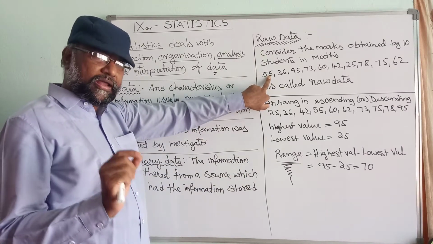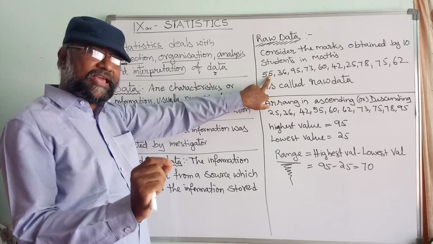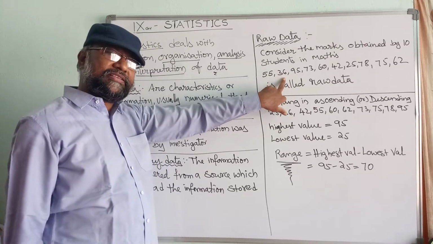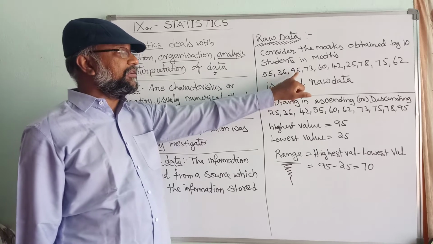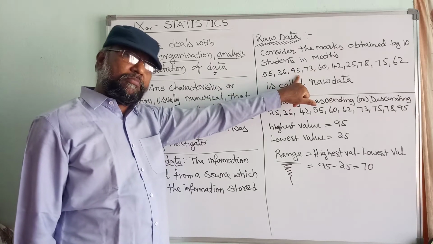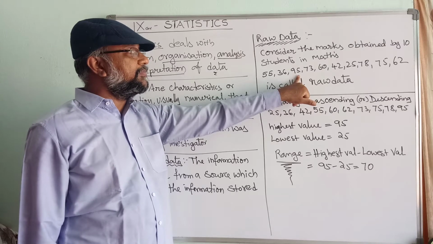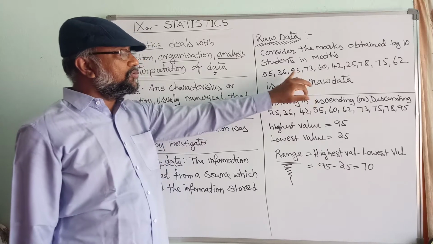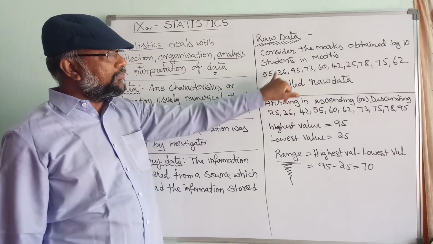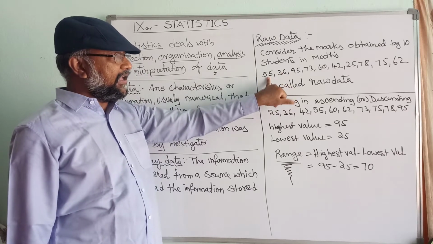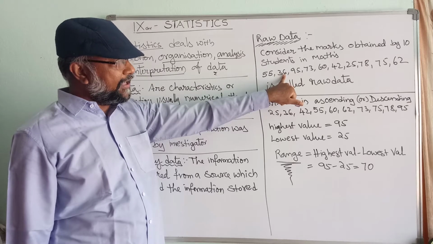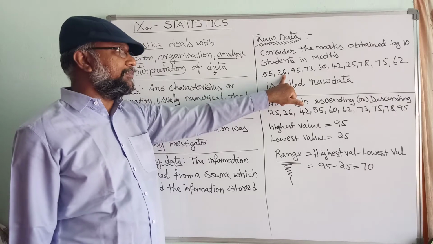55 is a mark in mathematics in an examination. 36 is a mark in mathematics in an examination. 95 is a mark in mathematics in an examination. So this is a number actually, and it is a mark in examination. 36 is a number, but it is a mark in examination.